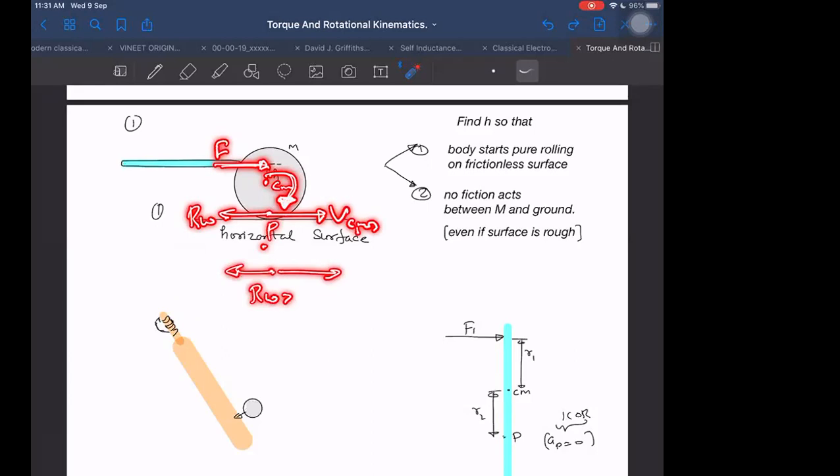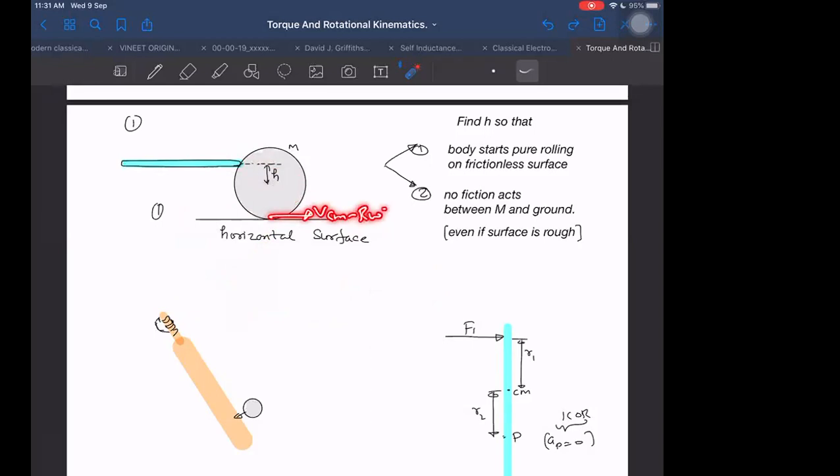If R omega is greater than VCM, then it will be going backwards. On the other hand, if VCM is greater than R omega, then it will be going forward. If it develops an overall tendency to move forward after subtracting R omega, then the friction on it should be acting backwards. But if the two tendencies, the tendency of translatory motion and the tendency of rotational motion, exactly balance each other, then this point will be pure rolling.